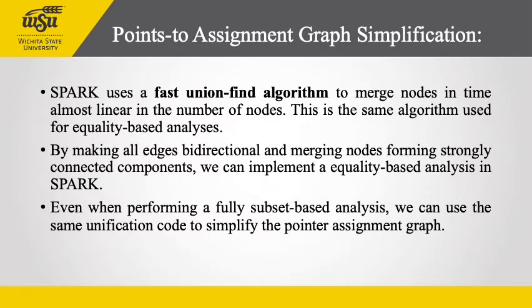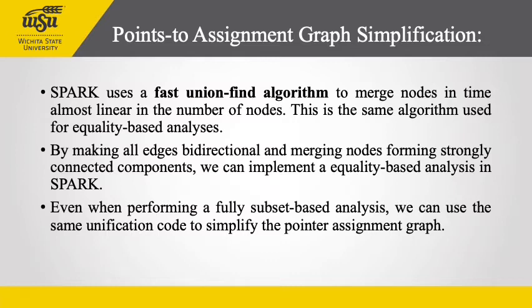The second stage of Spark is points-to assignment graph simplification. Before points-to sets are propagated, the pointer assignment graph can be simplified by merging nodes that are known to have the same points-to set. Specifically, all the nodes in a strongly connected component, that is a cycle, will have equal points-to sets, so they can be merged into a single node. So we are focusing on redundancy and removing it.